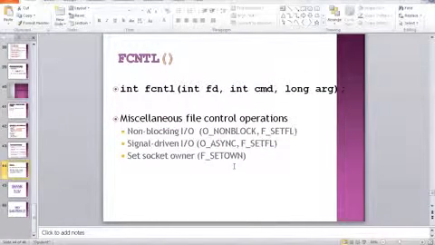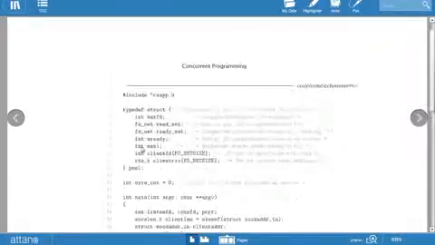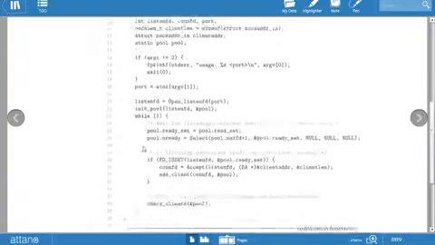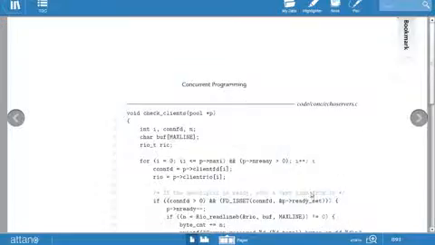Now let's see what are the pros and the cons of input-output multiplexing. That is, what are the advantages and the disadvantages of input-output multiplexing. This is the server in figure 8. Now, what is figure 8? This is figure 8, that is the echo server based on multiplexing.